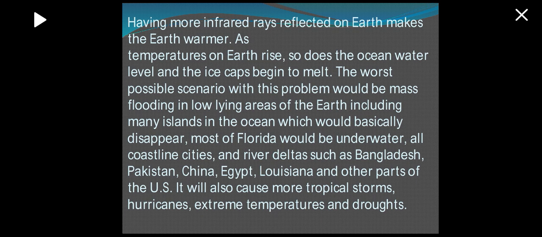As the temperature on Earth rises, so does the ocean water level, and the ice caps begin to melt. The worst possible scenario with the problem would be mass flooding in low-lying areas of Earth, including many islands in the ocean, which would basically disappear. Most of Florida would be underwater. All coastline cities and river deltas, such as Bangladesh, Pakistan, China, Egypt, Louisiana, and other parts of the US. It will also cause more tropical storms, hurricanes, extreme temperatures, and droughts.